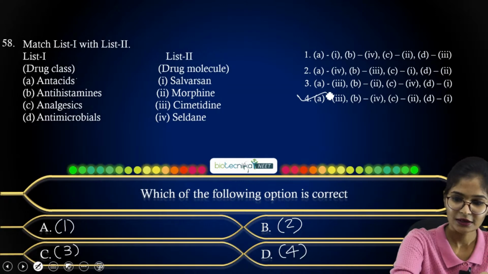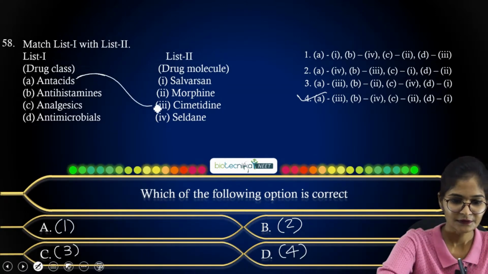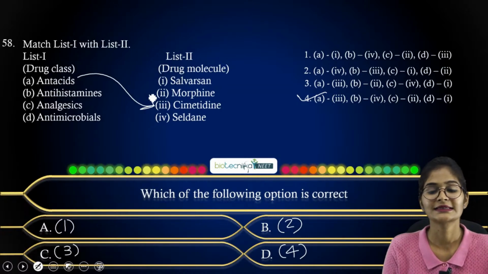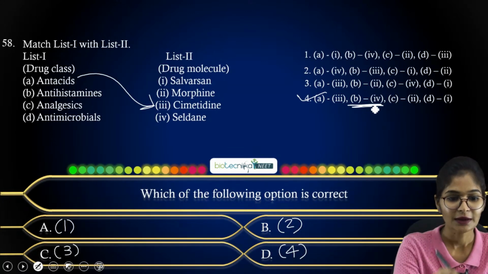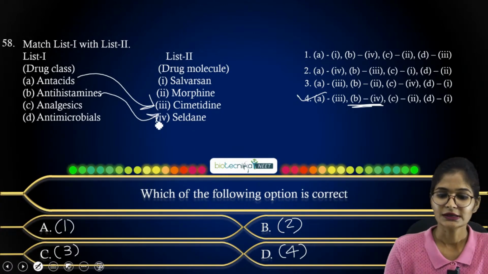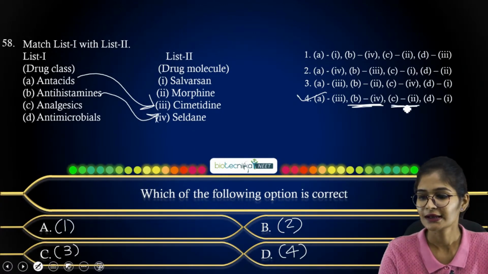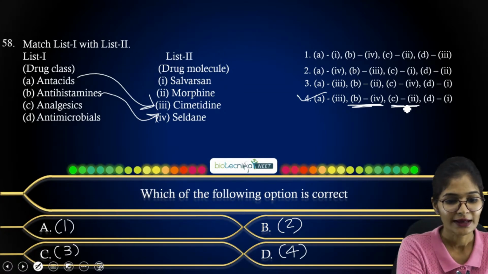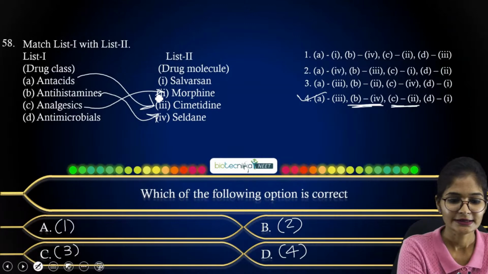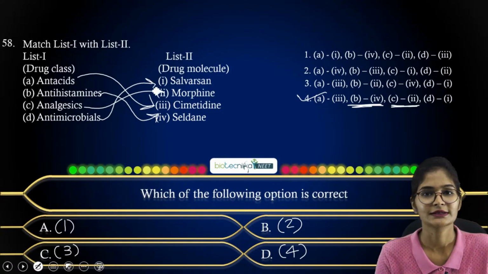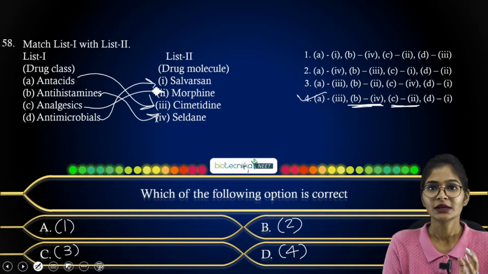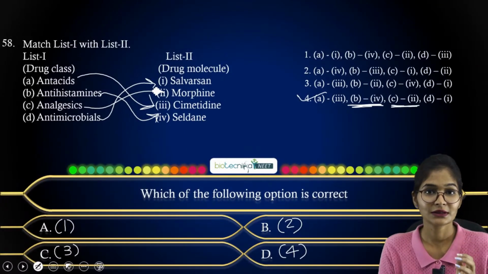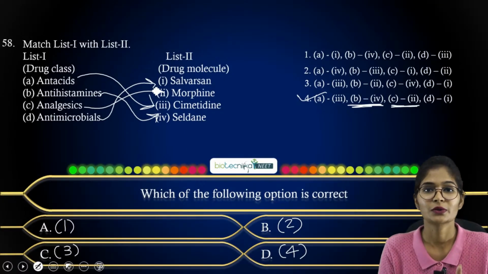So A is matching to your 3, that is antacid, that is cimetidine is nothing but antacid. And B is the fourth group, I mean the drug class is antihistamine, and the drug molecule is Zelda. Where C is your drug class and 2 is your drug molecule, so analgesic is morphine. At last, antimicrobials is your salvarsan. So this is the match the following type of question with respect to drug class and drug molecule. Here you have to remember the drug class along with their examples, I mean the molecules whatever they give.